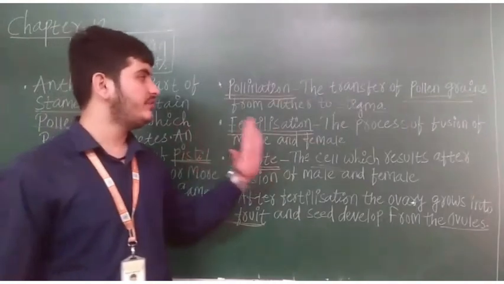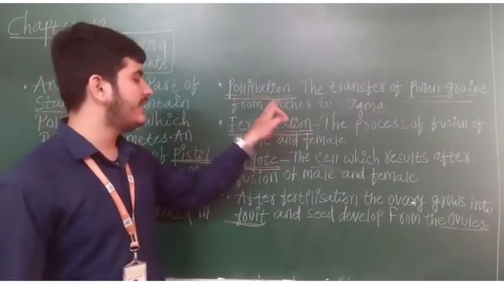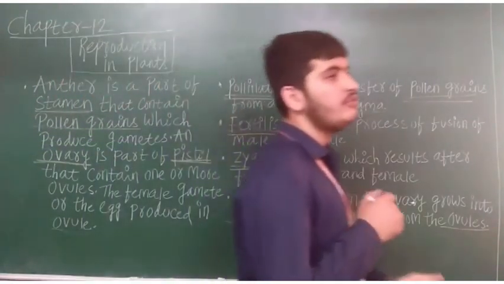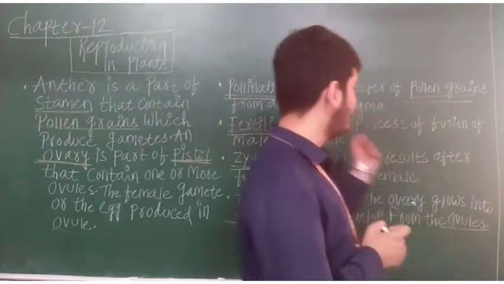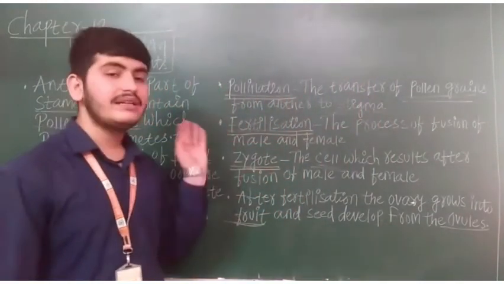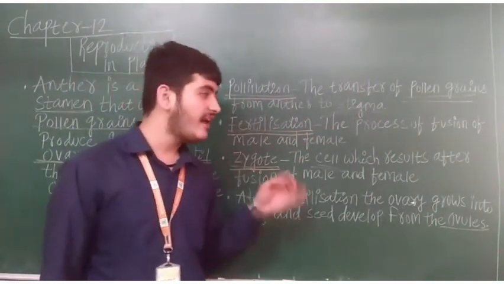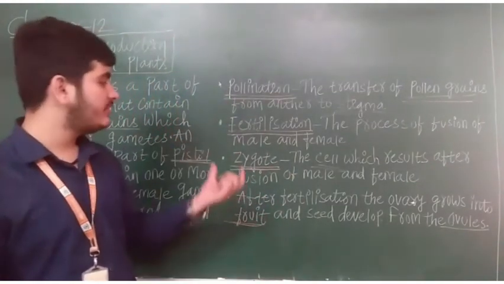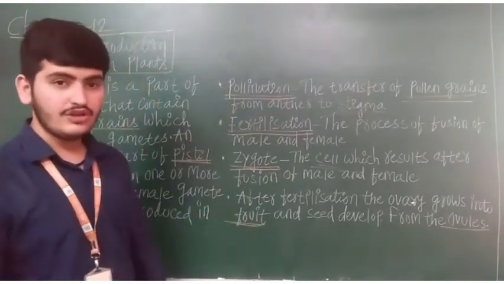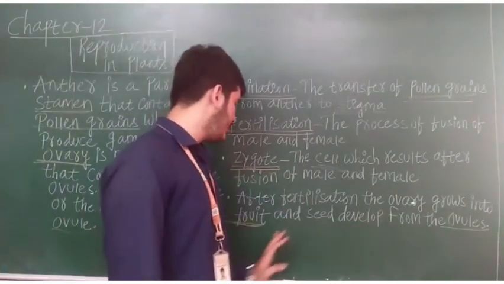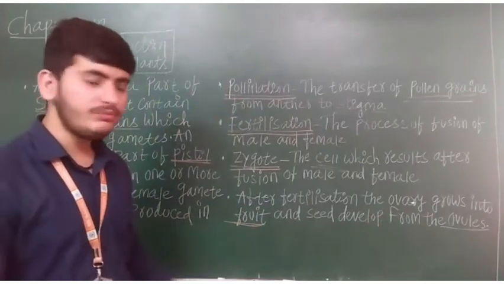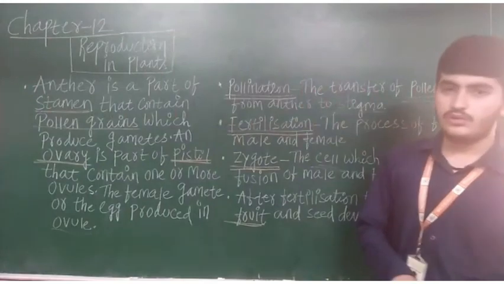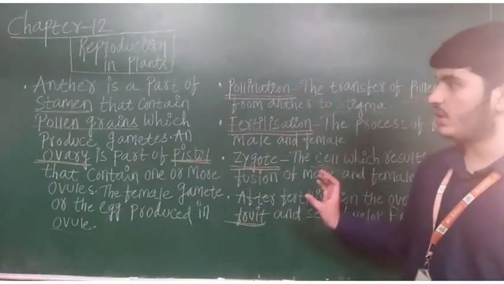Then about pollination, we have seen it is the transfer of pollen grains from anther to stigma. Then fertilization means the process of fusion of male and female. Zygote means the cell which results after the fusion, in which we can see some changes. Then after the process of fertilization, the ovary grows into the fruit and the seed develops from the ovule. So I hope you understood what I have taught you now.